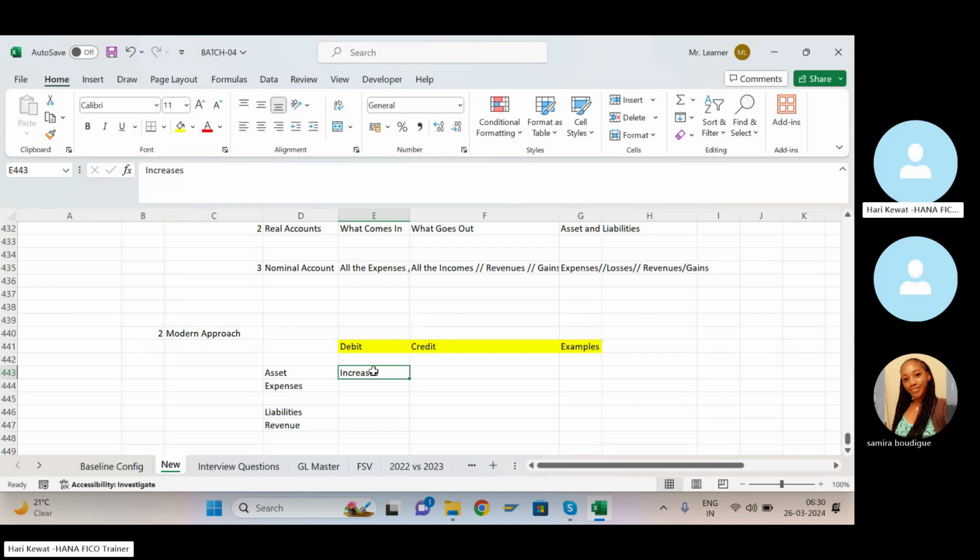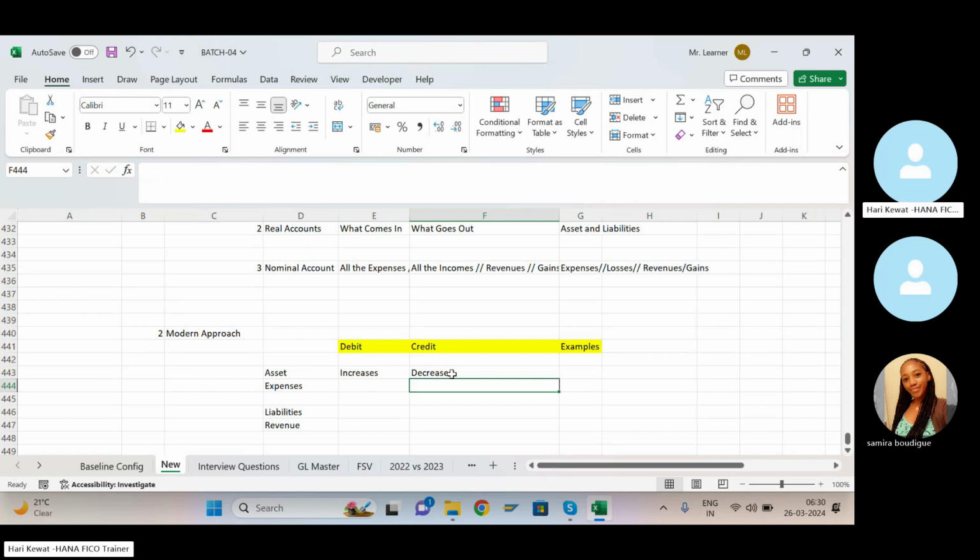Let's say when you purchase furniture, furniture is increasing in your company. Earlier you had one furniture, you purchase another, so now it will become two furniture. So when you purchase, furniture is increasing, it will become debit. That is what they are trying to tell. If asset is increasing, it should be debit. If asset is decreasing, it should be credit.